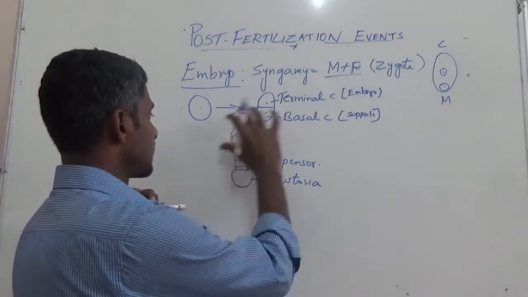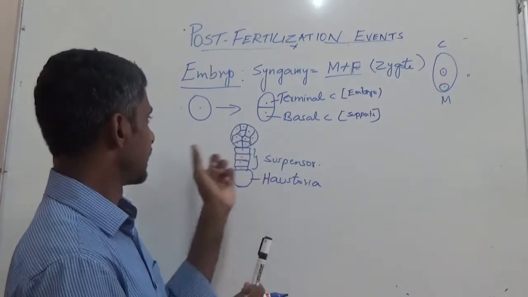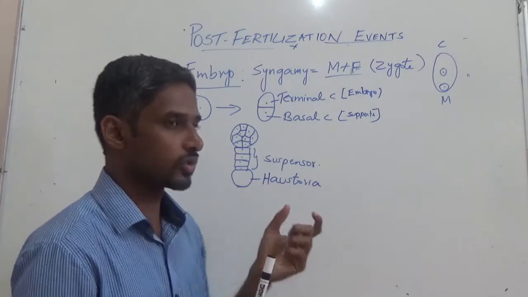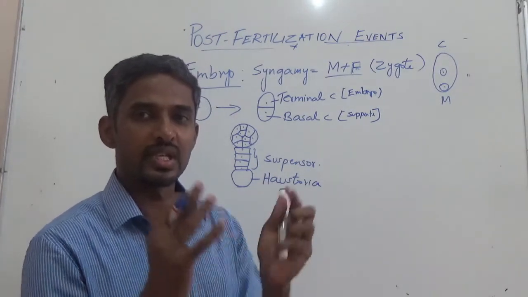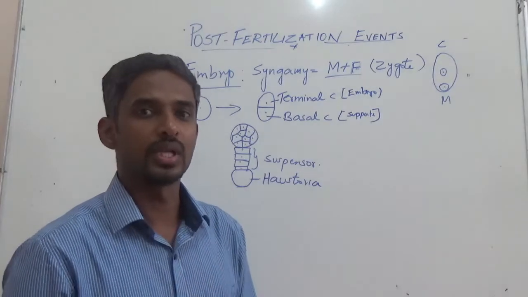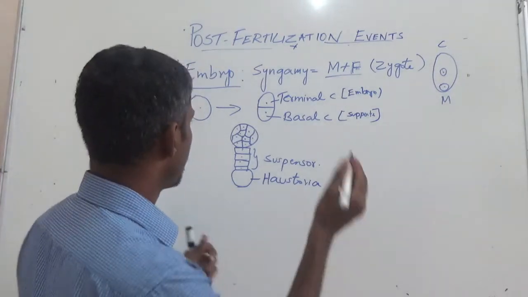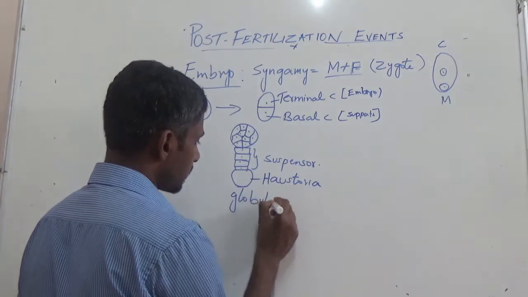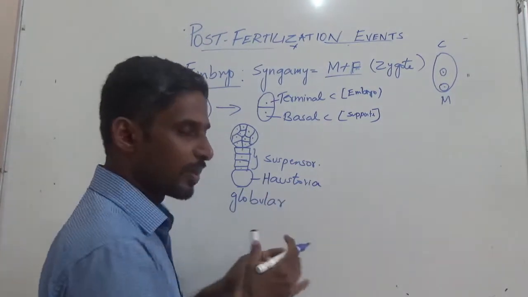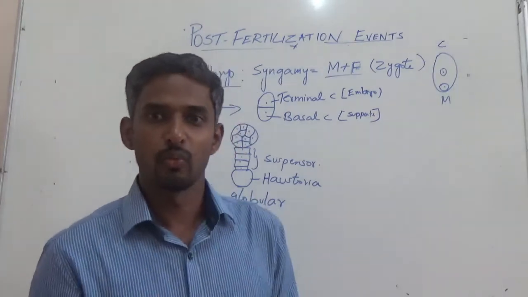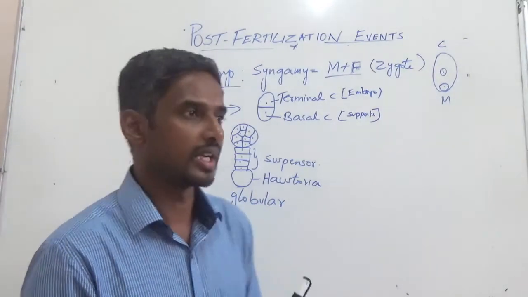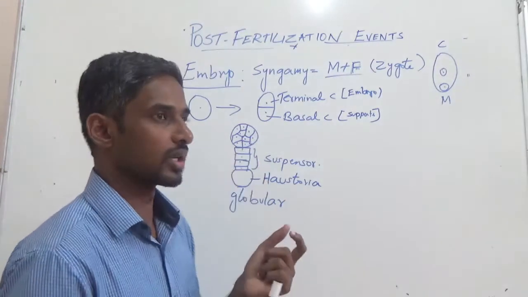Once this division is taking place, the first stage of embryogenesis will give rise to an embryo which is globular, that means round in structure, and therefore it is globular embryo. So during the embryogenesis, embryo will get into different shapes, especially three main shapes, and the first step is globular.